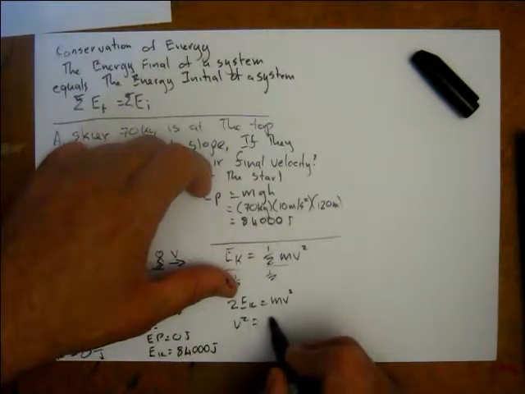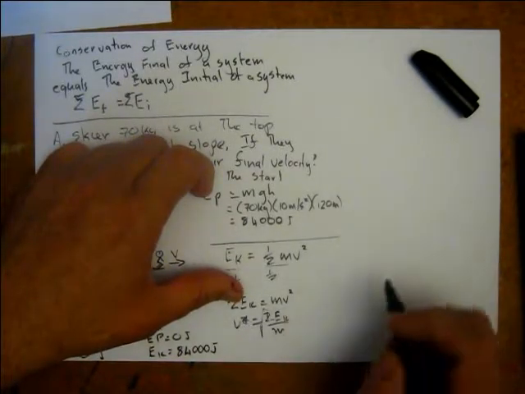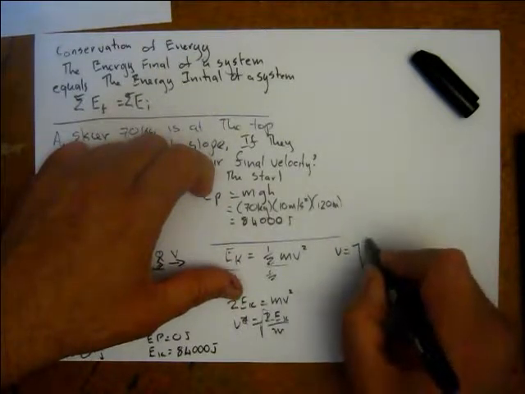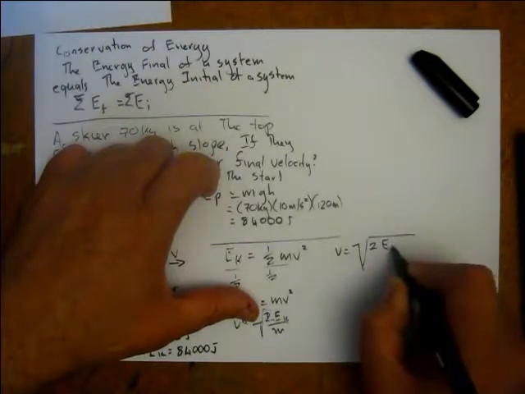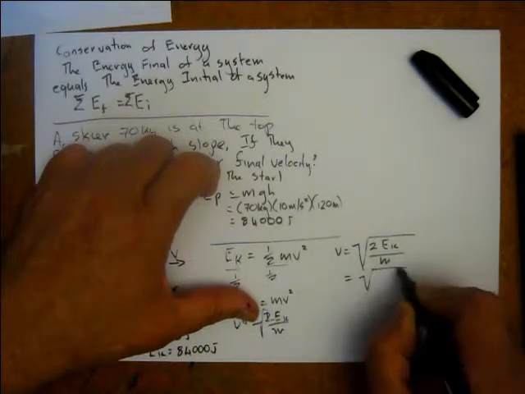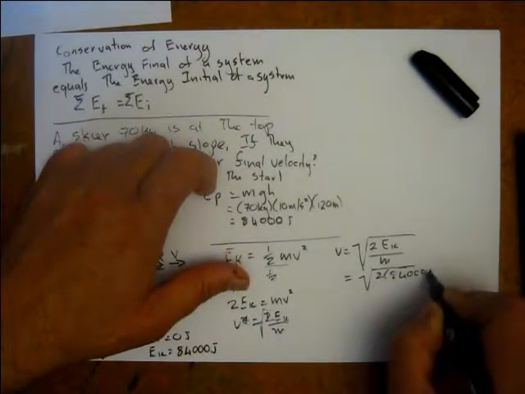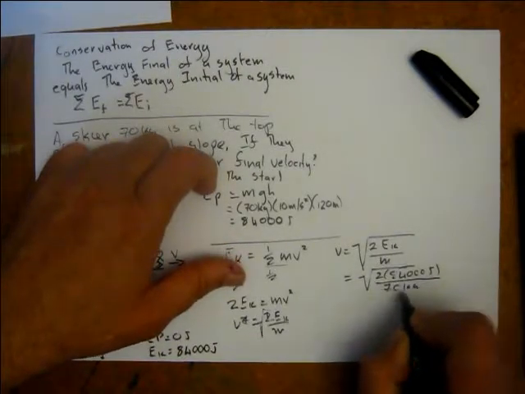V squared equals 2EK over m. Take the square root of both sides. V is equal to the root, making sure the root sign goes all the way across, of 2EK over m, which is equal to the root of 2 times 84,000 joules all over 70 kg.